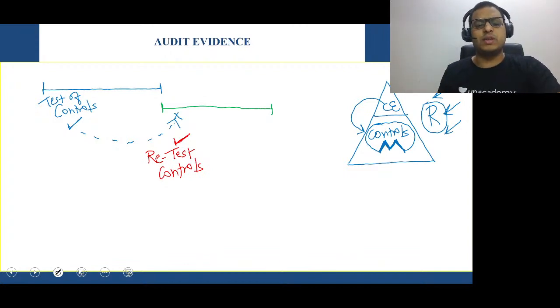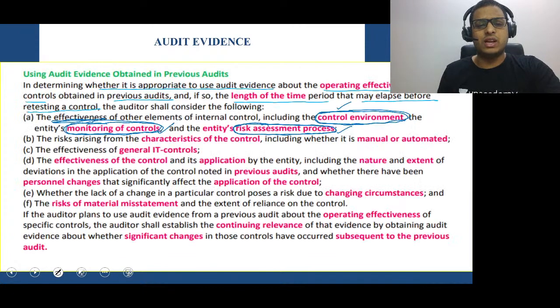Everybody understood this point? Please tell me. Very clear. Very simple. Okay. Clear. Easy.